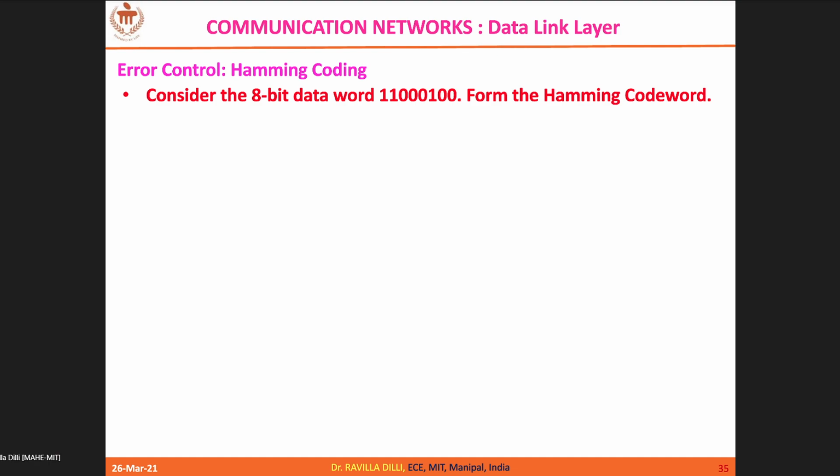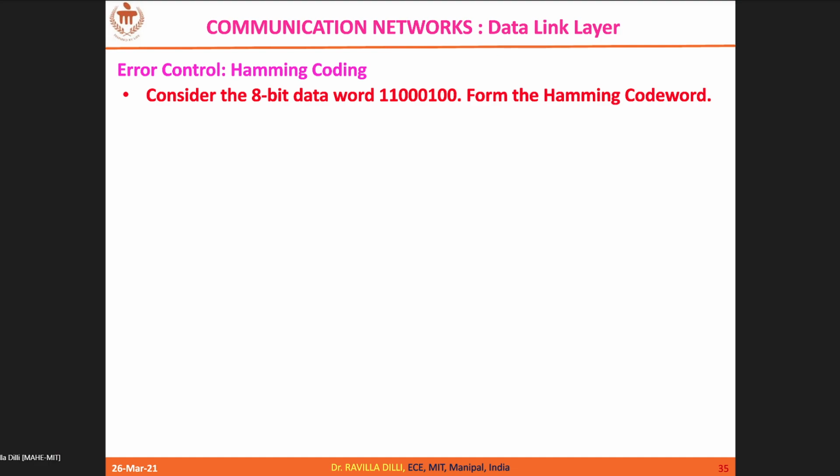Okay, so this is how I am trying to form my code word. Now try to derive R0. R0 is the XOR operation of all odd position values, which is 3 XOR 5, XOR 7, XOR 9, XOR 11, which is 1.